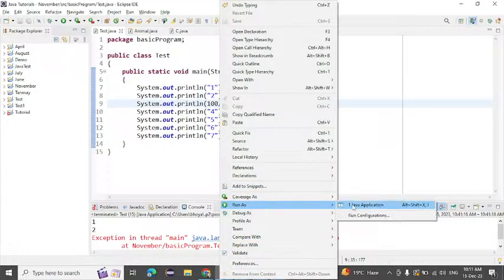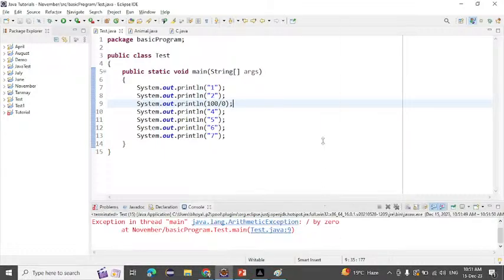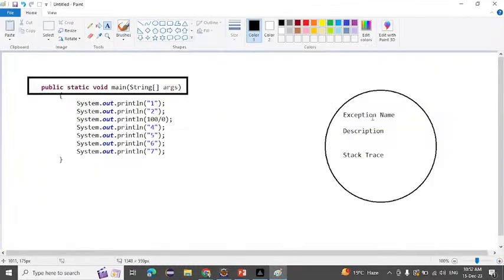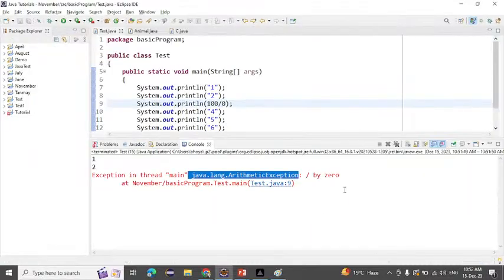If I run as Java application, see here, the first thing is the exception in thread, that is java.lang.ArithmeticException. This is our exception name. Whichever type of exception we have in that line, it will show that. After that, the description: divide by zero. Why does the exception occur? When we divide by zero, that time ArithmeticException will come. So this is our description.